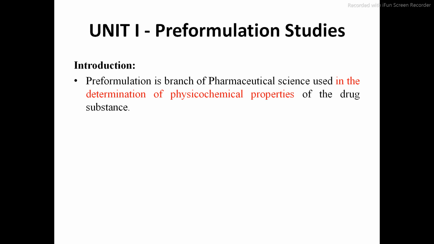So by using these physicochemical properties, we can also determine the purity of any substance. That's why before going to prepare any dosage form, first we have to confirm the drug, whether it is the claimed drug or not. Suppose you are preparing a paracetamol tablet, then first we have to confirm whether the given packet is of paracetamol or not. There are various accidents in the manufacturing of this type of dosage form.